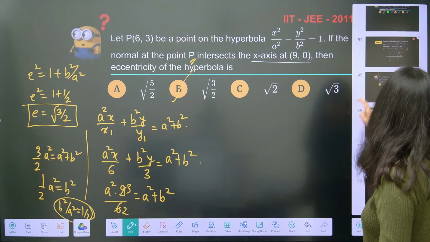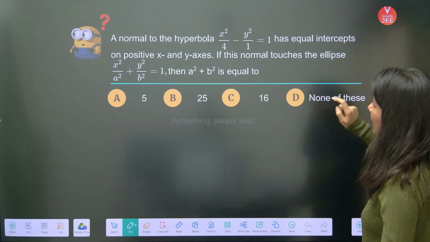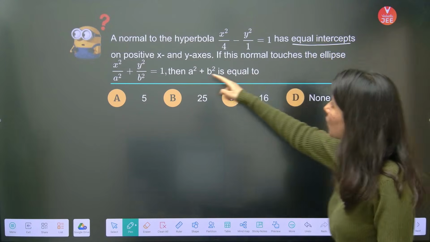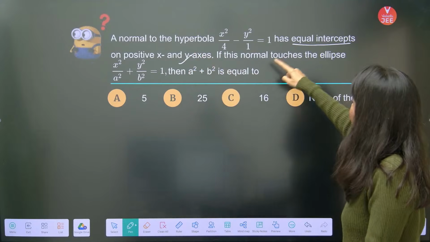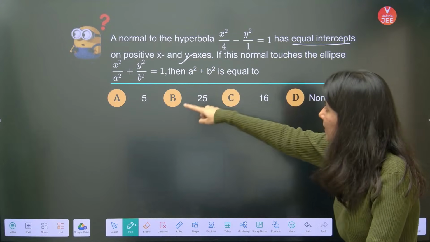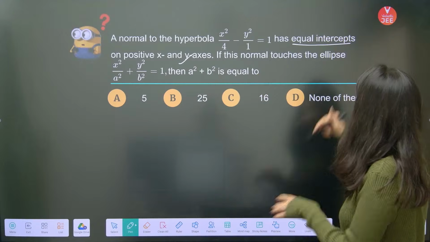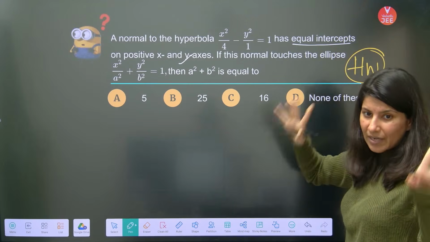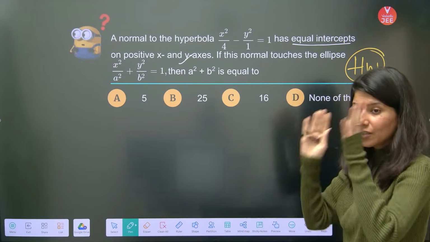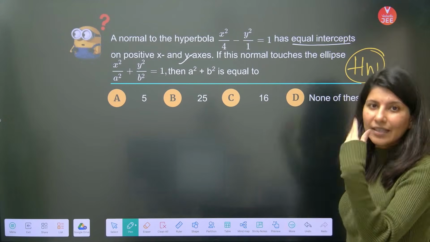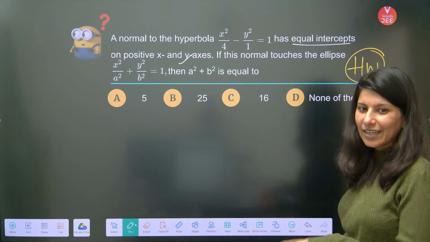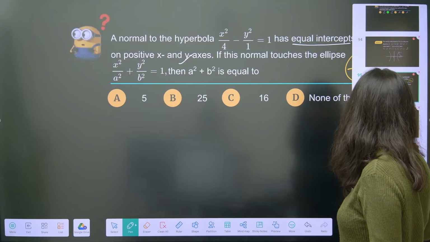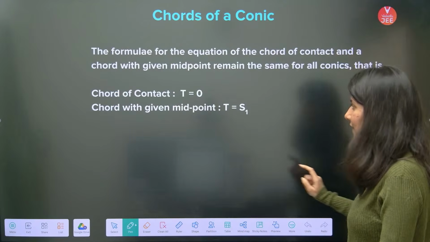Okay. So one homework is pending over here, which is this. A normal to the hyperbola has equal intercept on positive x and y axis. If this normal touches the ellipse, then we need to figure out the value of a square plus b square. This is the homework question. A little bit tricky, but I want you to think about it, draw it. If not, then you have Google access, right? I know that you can Google it as well, but I don't want you to Google. I want you to do it yourself, okay?